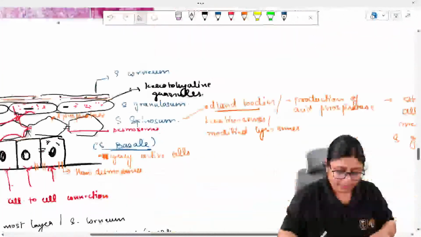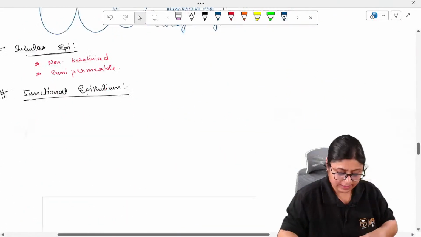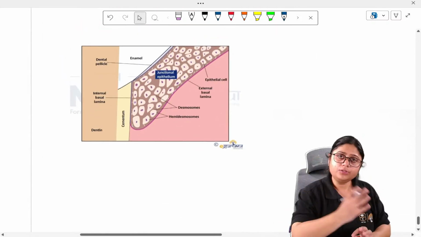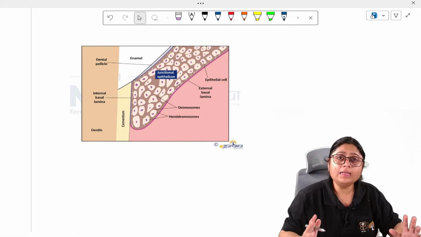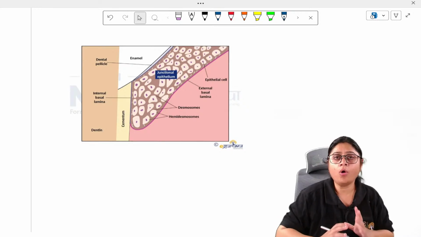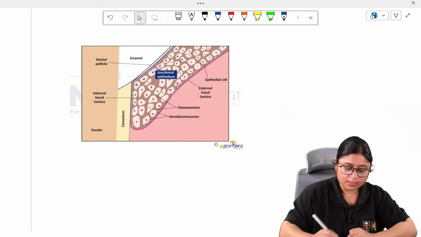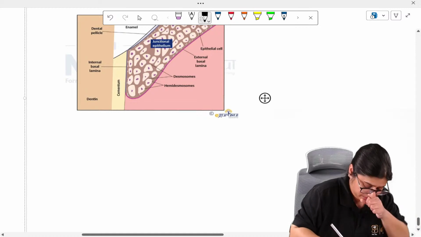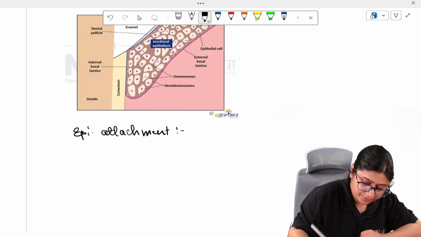Now, the junctional epithelium is a multi-layered structure, okay? It surrounds the tooth in a collar-like fashion. It is located below the sulcus epithelium. Gottlieb called it epithelial attachment. Weyerhohn called it epithelial cuff. So sometimes you can see in MCQs that the different names that can be used instead of junctional epithelium are epithelial attachment, which was given by Gottlieb.